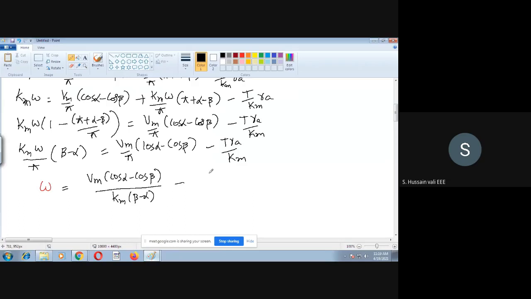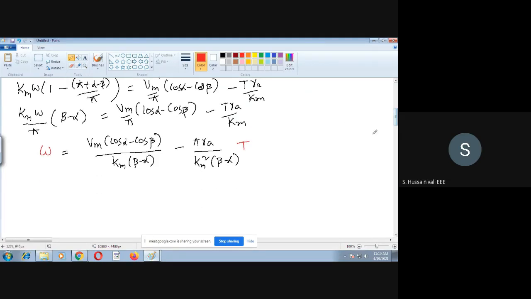Here pi will be there, so pi into Ra, and Km square into beta minus alpha into T. I'll put T here in red color. So you got the relationship between omega and T, both in red color. The remaining terms are almost constants, except the alpha and beta values, which will be different.